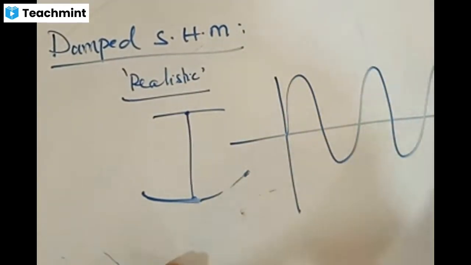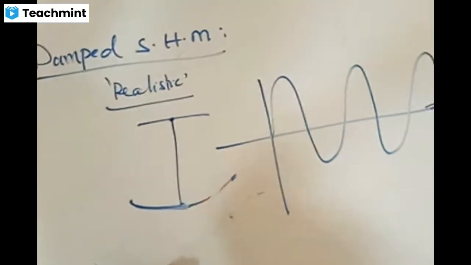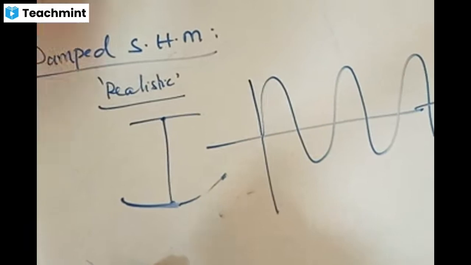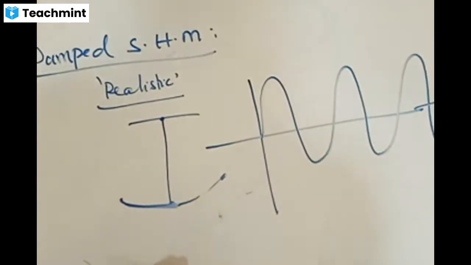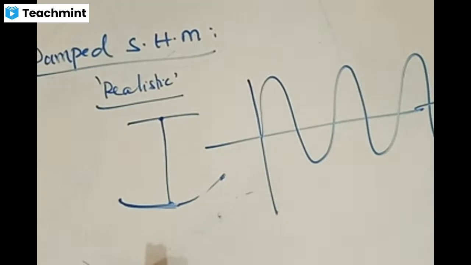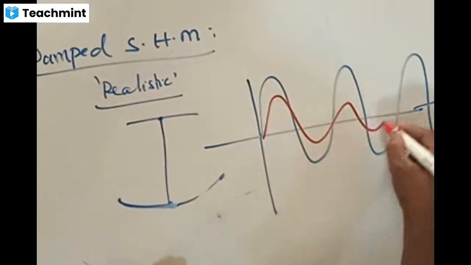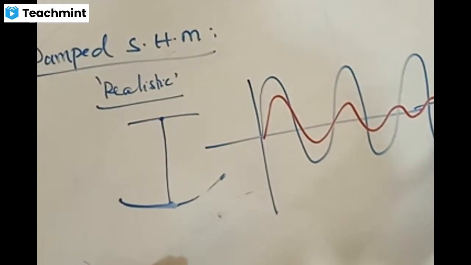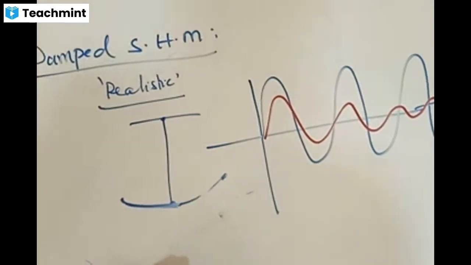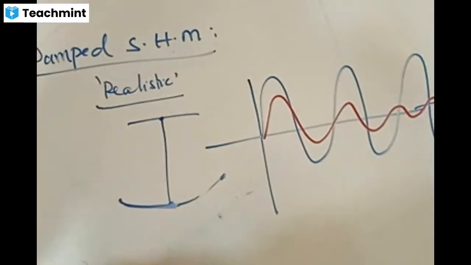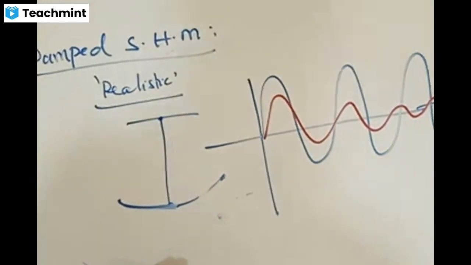Undamped oscillations are the ones which have their oscillations going on like this. Whereas damped oscillations are those which go and stop after some time. You can find some difference in these two, right? Damped and undamped oscillations.